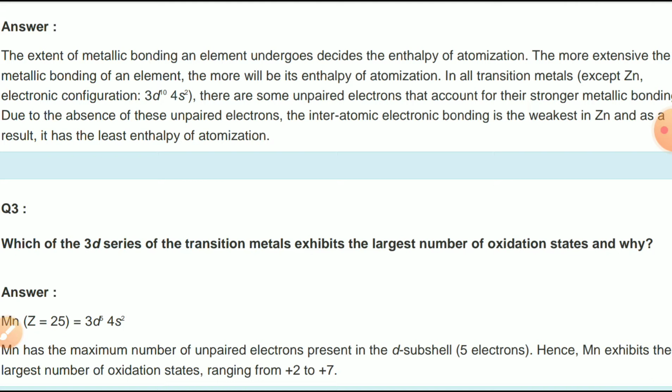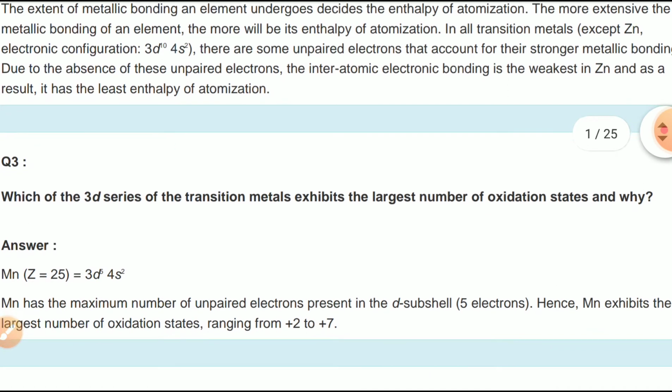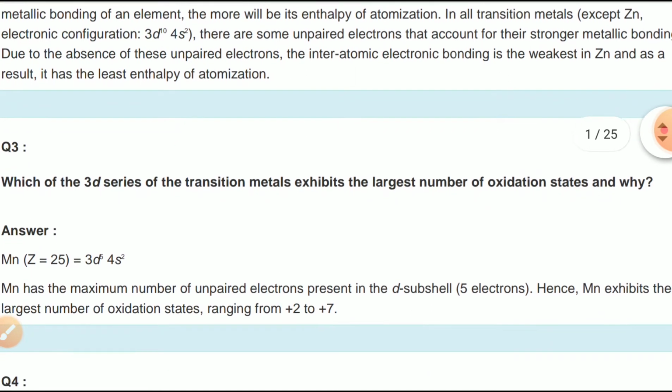In all transition metals except zinc, which has electronic configuration 3d10 4s2, there are some unpaired electrons that account for their stronger metallic bonding. Due to the absence of these unpaired electrons, the interatomic metallic bonding is the weakest in zinc. As a result, it has the least enthalpy of atomization.